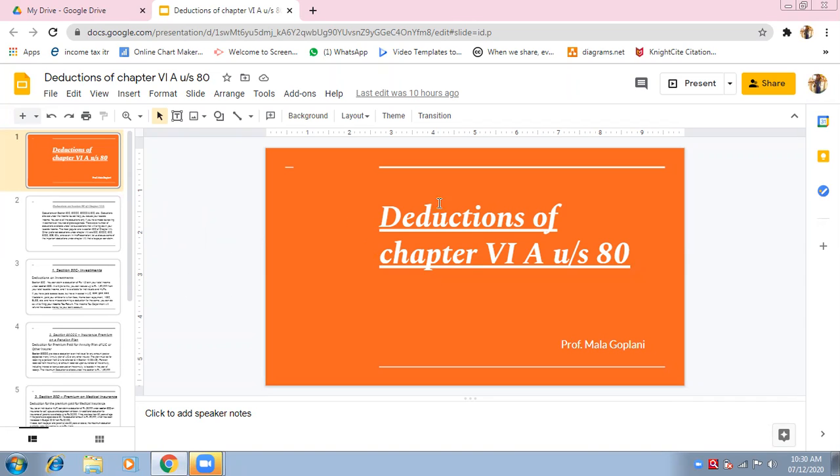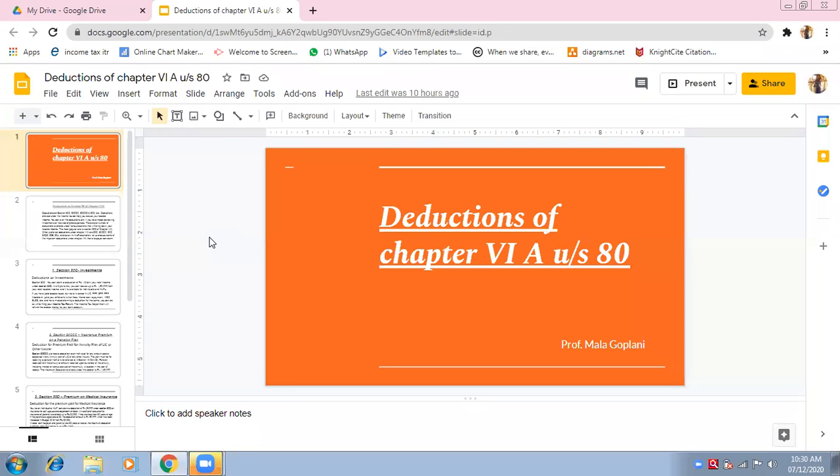Now these deductions are common deductions. They are not related particularly to your salary or particularly to your house property income. They are not related to a particular income; they are common. These are the common deductions we have, and these are the deductions that we deduct from GTI. What is GTI? Gross total income.